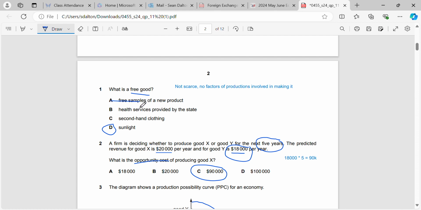Free samples of a new product, they're economic goods, and all the others here are economic goods, because we would need these 3 factors of production in order to make them. Okay, finished.